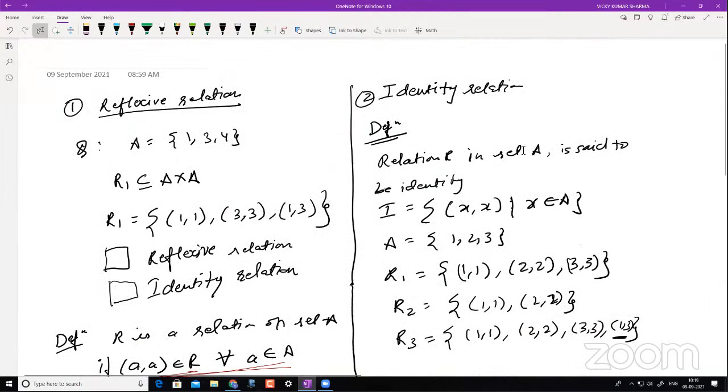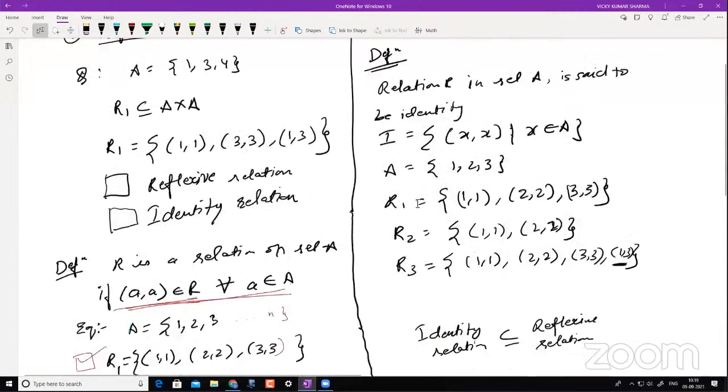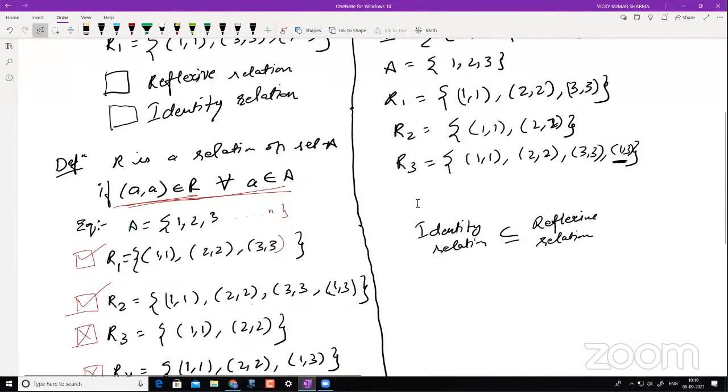So now let's go with this identity relation. Sir, suppose we have set A, which is 1, 3, 4, and set B, which is 6, 7, 8. Then there is no such relation which is reflexive, right? Why?